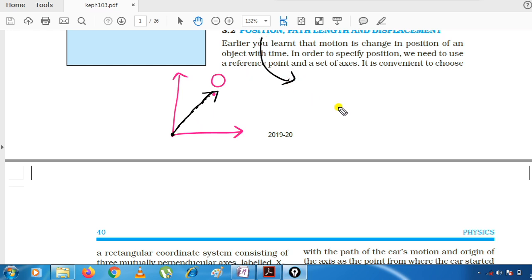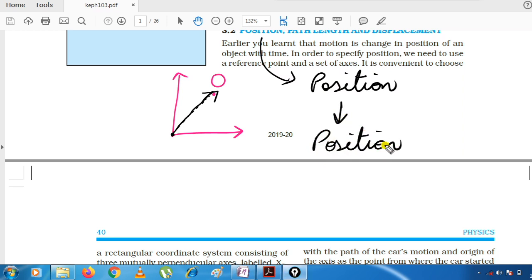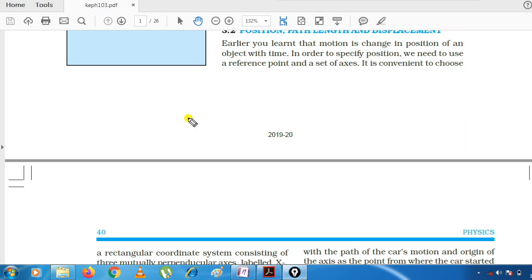Remember, the position of a body can be represented by a position vector. Like here you have seen, if I draw again, suppose these are the two axes. There is one body at this point, this point is O. Now if you want to represent the position of this body, what do you have to do?